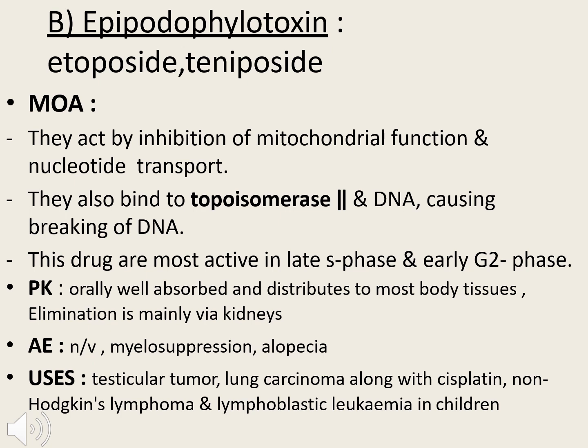And the next drugs are epipodophyllotoxins. How these epipodophyllotoxins act is they bind to the topoisomerase enzyme. By binding to the topoisomerase enzyme, our drugs are causing the breaking of the DNA. That is how these drugs are acting. In the previous slide we have seen a few drugs are acting on topoisomerase and they are breaking the DNA. So these epipodophyllotoxins are acting on the topoisomerase enzyme, and they are breaking the DNA.